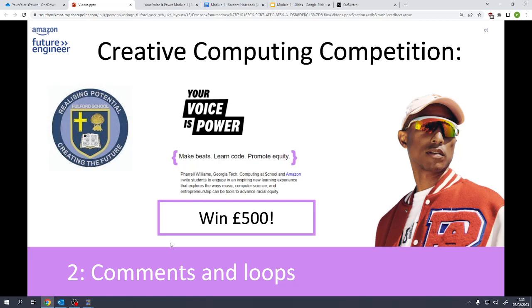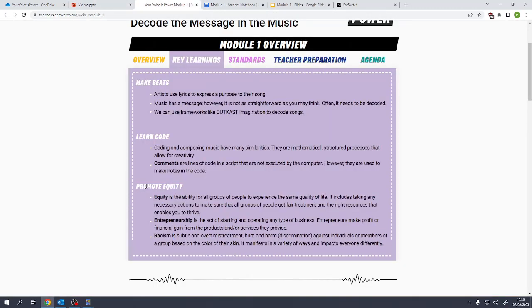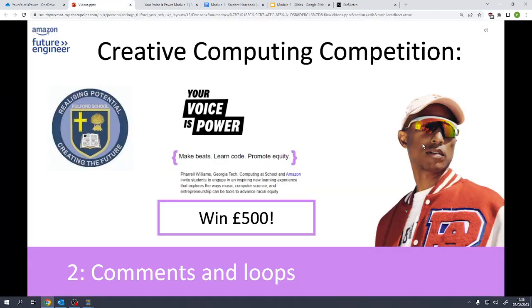In this video, we're going to look at two things. First of all, we're going to look at the messaging inside the song that you need to create. Remember, you need to make a song that is going to be between 30 seconds and 3 minutes, and that song has to promote equity and entrepreneurship and make a stand against racism. Now, you have to include a little bit of Pharrell Williams' track called Entrepreneur.